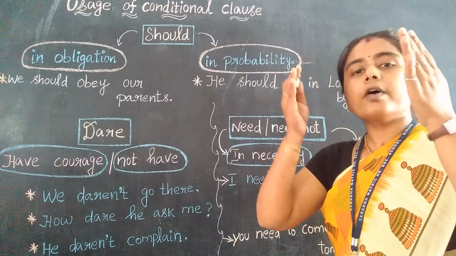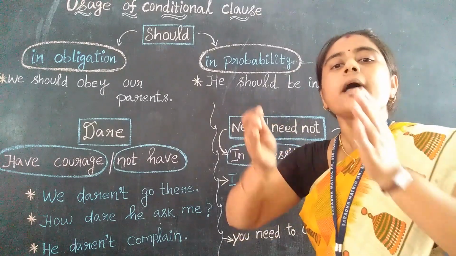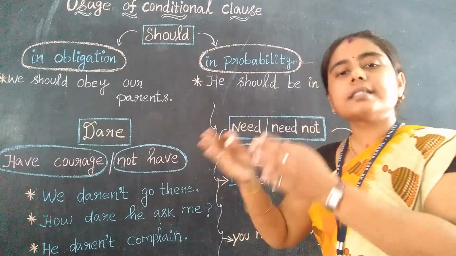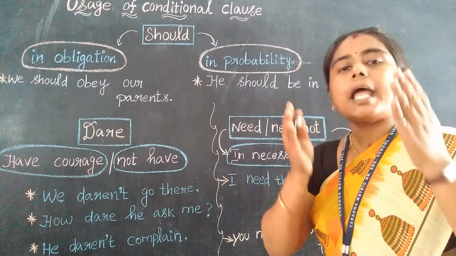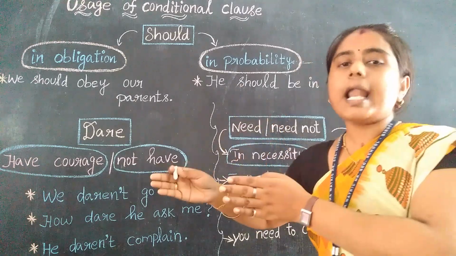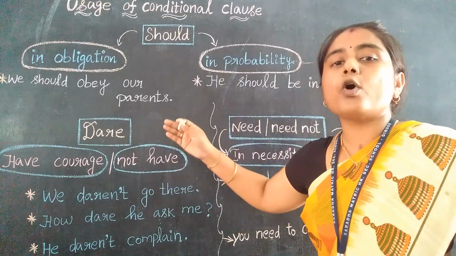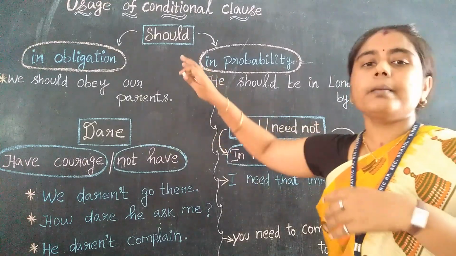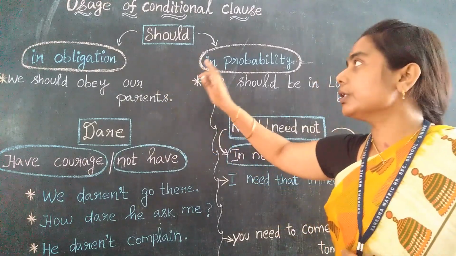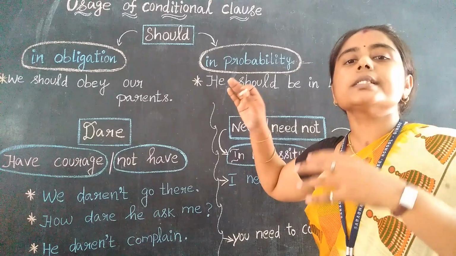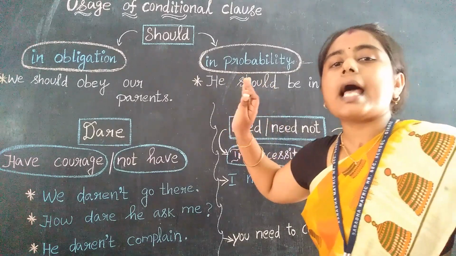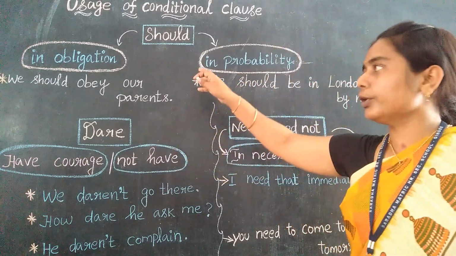So should is included in the modal auxiliary verbs.